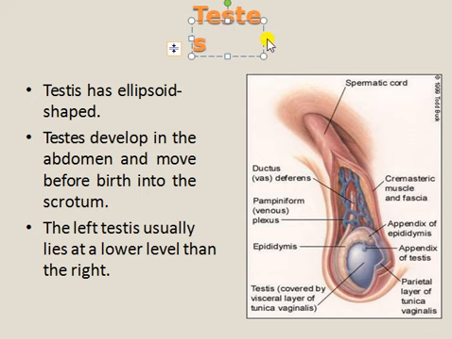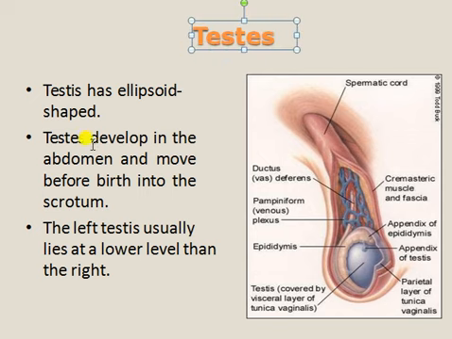Testis. The testis has an ellipsoid shape. Testis develops in the abdomen and moves before birth into the scrotum. So during pregnancy, it is present in the abdomen and moves before birth into the scrotum. The left testis usually lies at a lower level than the right.